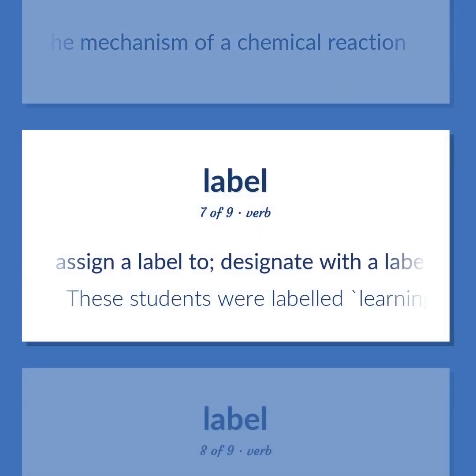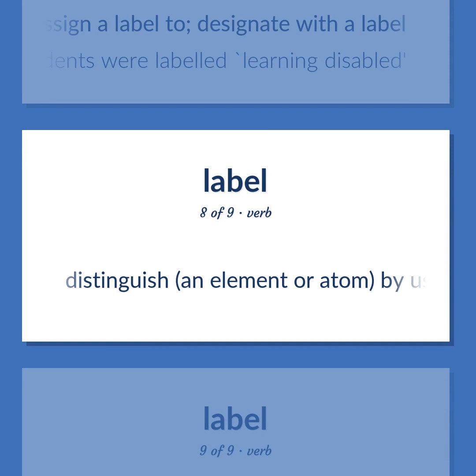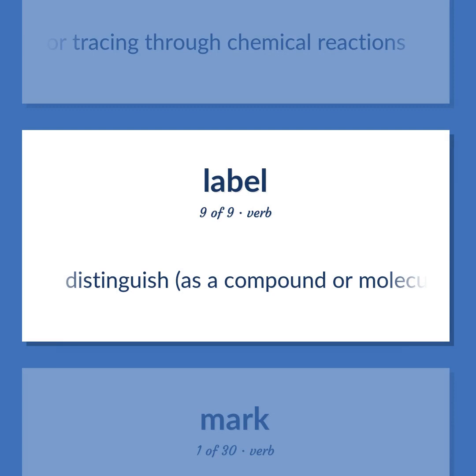Assign a label to. Designate with a label. These students were labeled learning disabled. Distinguish an element or atom by using a radioactive isotope or an isotope of unusual mass for tracing through chemical reactions. Distinguish, as a compound or molecule, by introducing a labeled atom.